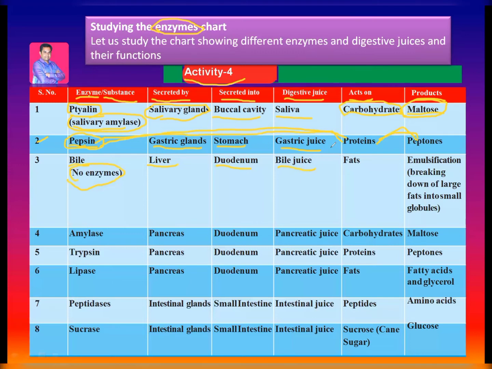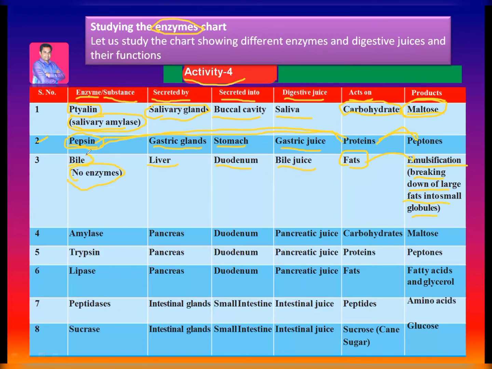Bile juice. Bile juice acts on fats, and this process is emulsification: breaking down large fats into small fat globules is called emulsification.